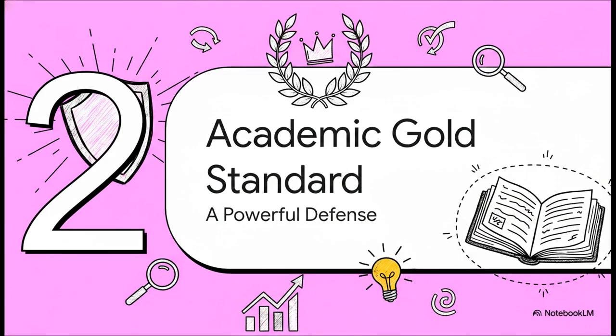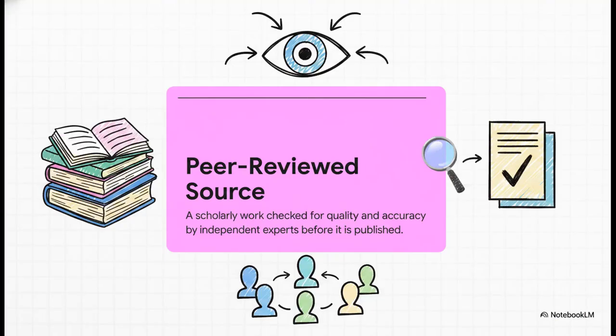Well, the good news is the solution isn't some brand new, complicated thing. We can actually fall back on a really powerful system that's been the bedrock of serious research for a long time, what we call the academic gold standard. And the absolute core of this standard is the peer-reviewed source. You can think of this as the ultimate form of quality control for academic work. Before any study or article gets published, it has to go through this super rigorous inspection by other independent experts who check it for accuracy, quality, and solid methodology.